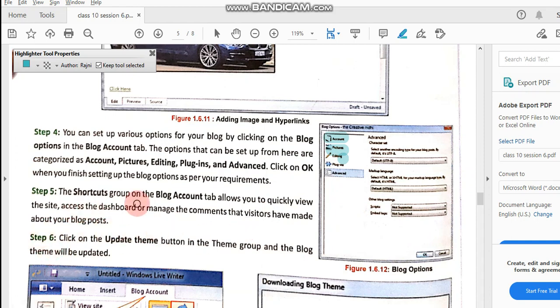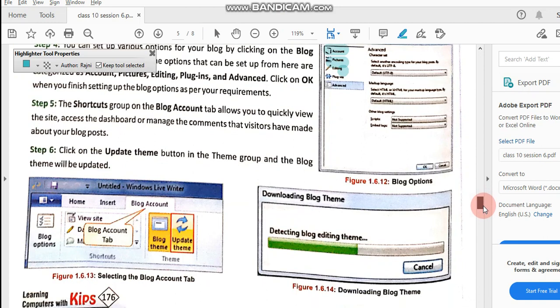The shortcut groups on the blog account tab allow you to quickly view the site, access the dashboard or manage the comments that visitors have made about your blog post. By clicking on this blog account tab, using shortcuts you can see who has visited your blog and what comments they have given.